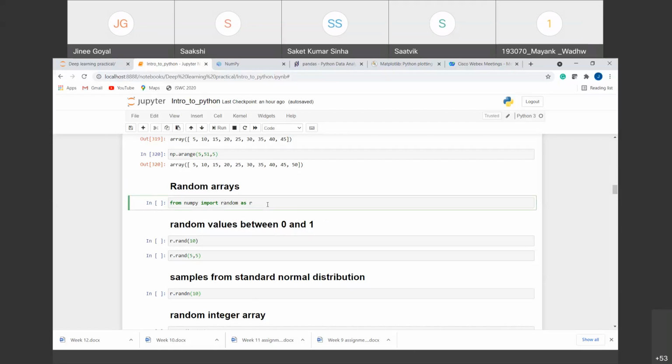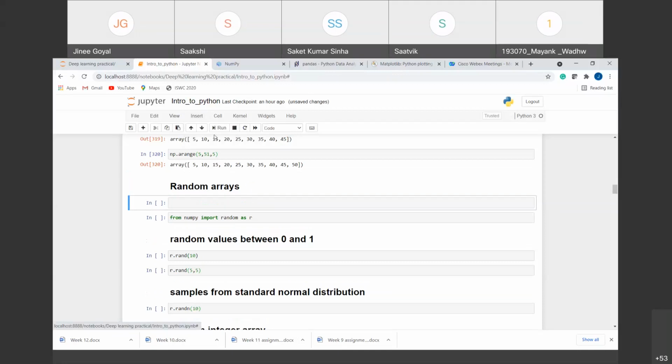To use that function, we can directly use import numpy as np, and then from np we can call this random class, and inside that random class we can call any function. For example, let me show you. We can also do it like this: import numpy as np.